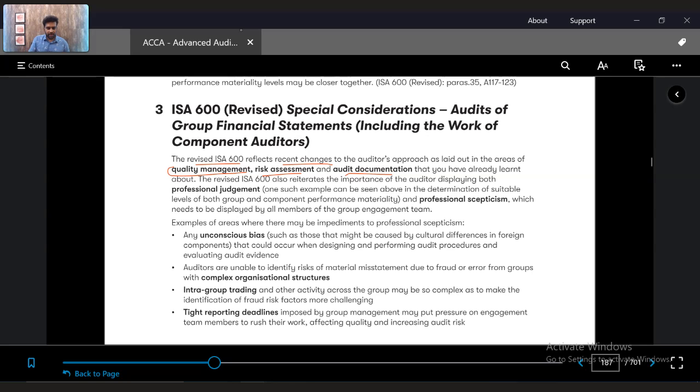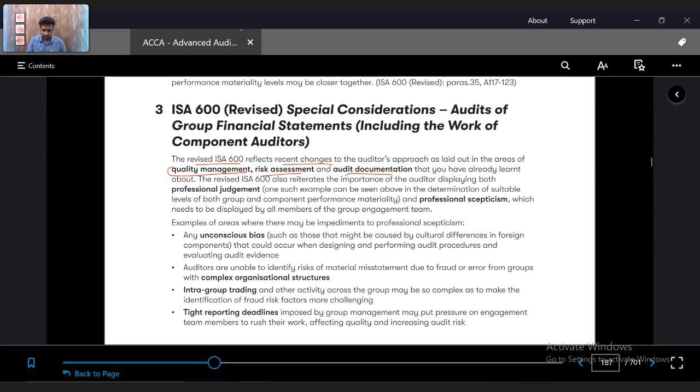So auditing group financial statements is nothing majorly different compared to a normal financial statement audit. You will do all the procedures that you're supposed to do. The only thing is that there are special considerations you need to give. Additionally, with the group's financial statements, there are components as well, which will also affect the group's financial statement numbers. So you have to be careful about that, and you might have to work with another component auditor who is auditing the component, and come to a conclusion together on whether the component is material or not, and whether the numbers in the component are materially misstated or not.